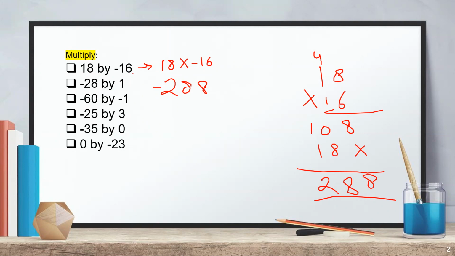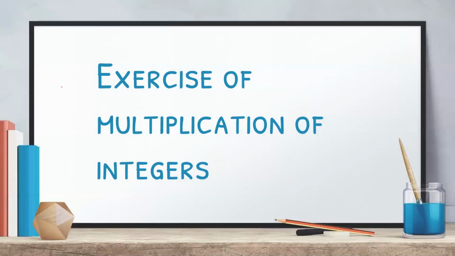Okay, so just a minute, let's check the answer. Is it correct? I think it is wrong. I think I've done something wrong in this.